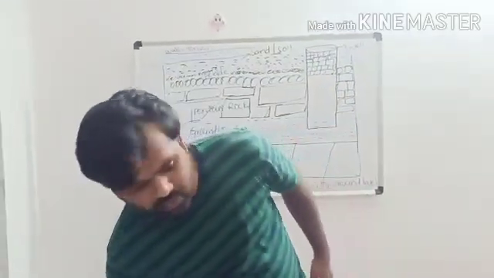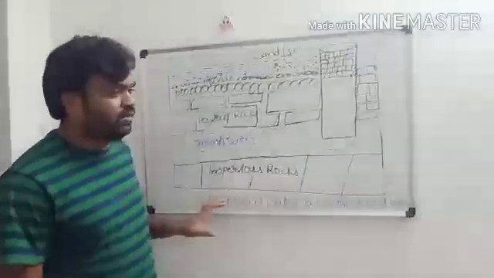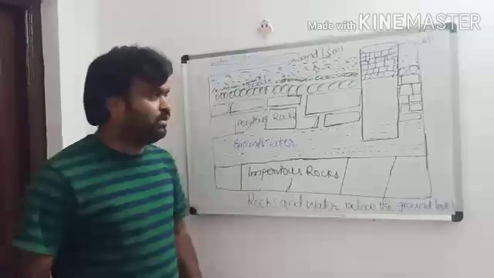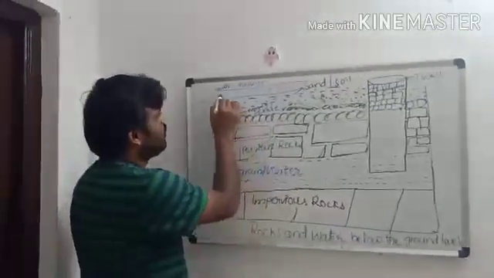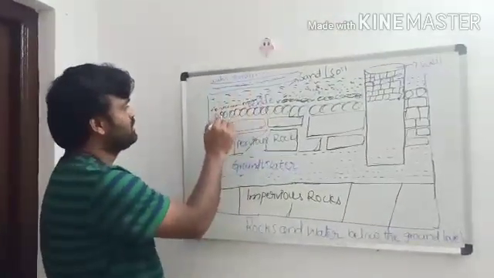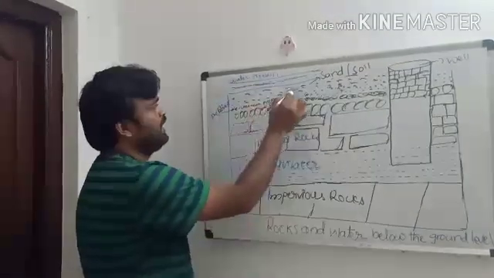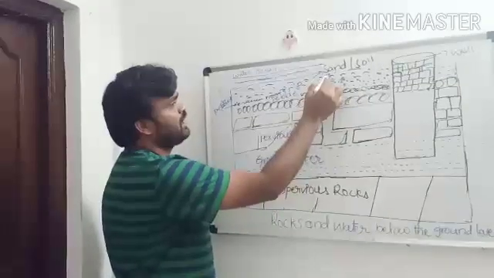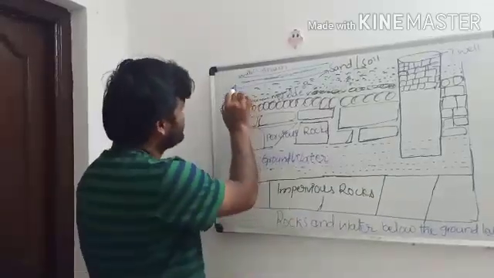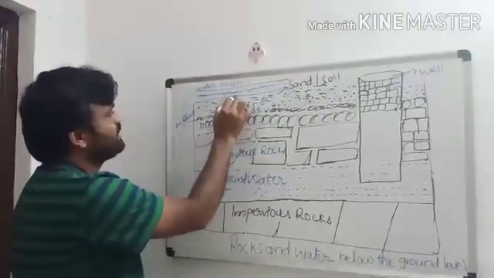Okay, now we will discuss the procedure of how the rocks and water lie below the ground level. Now, yes, this is the water stream or water canal. Under this water canal, there are some pebbles and sand and soil. When the water flows down in the water stream, some water percolates into